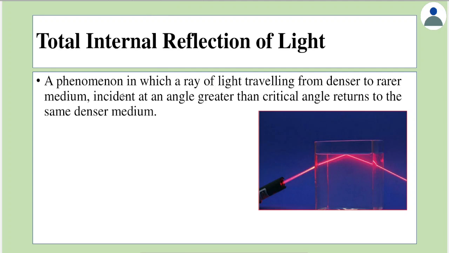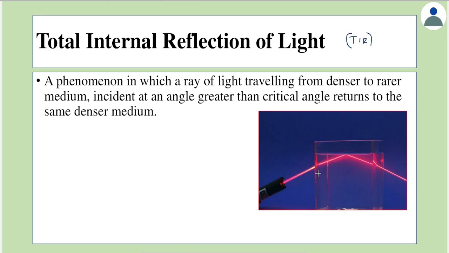It is a phenomenon in which a ray of light, when traveling from denser to rarer medium, incident at an angle greater than the critical angle, returns to the same denser medium. That is called total internal reflection, which is called TIR in short.